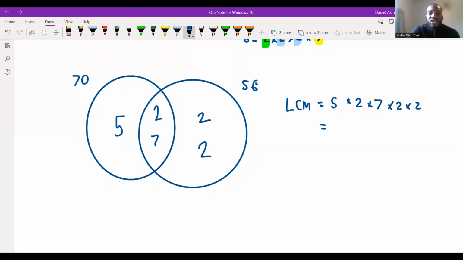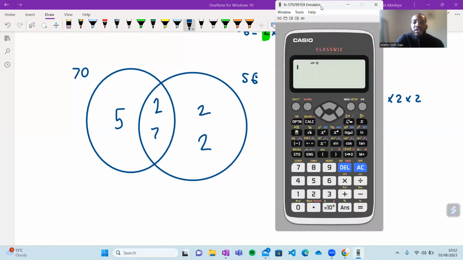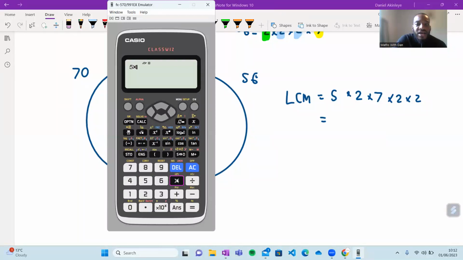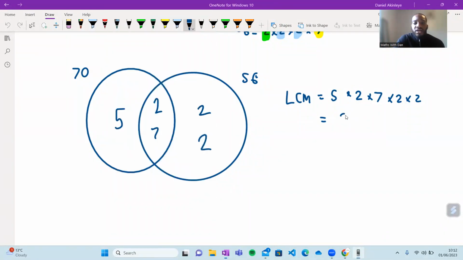So what we're going to do is put this into our calculator and see what it gives us. It's going to be 5 times 2 times 7 times 2 times 2. This is equal to 280. So the lowest common multiple is 280. Well done to Zabraya and Aaliyah for giving me the right answer in the chat.